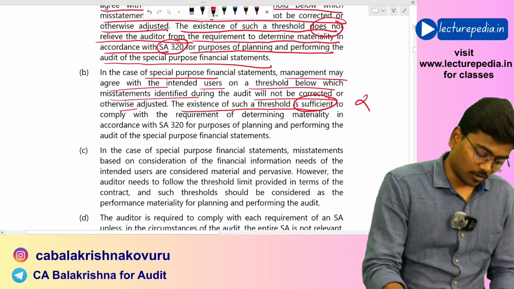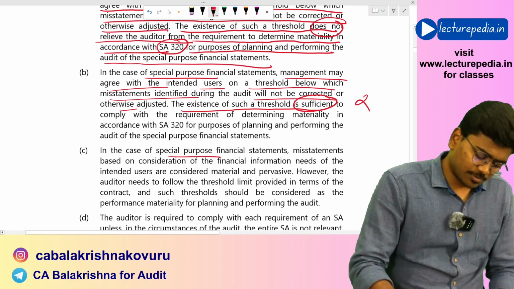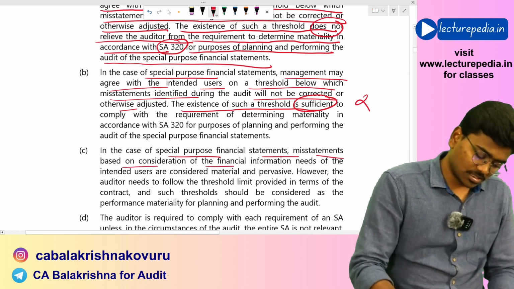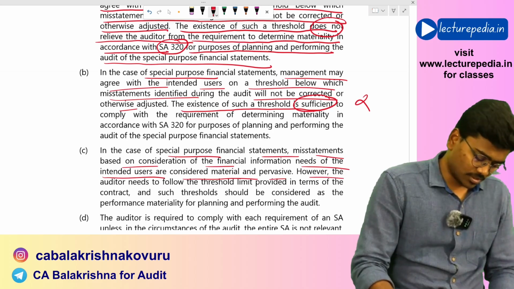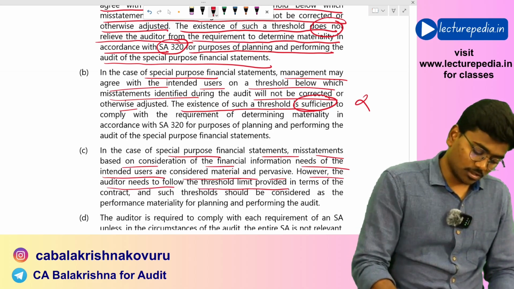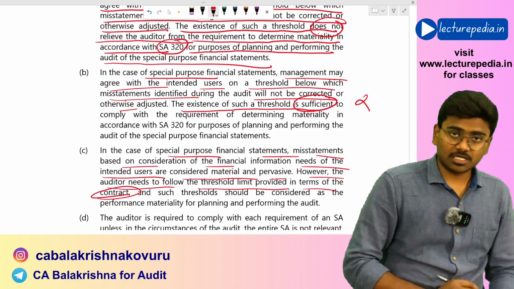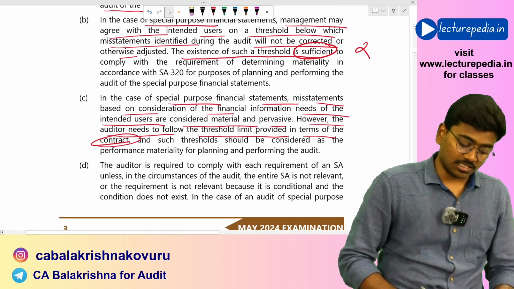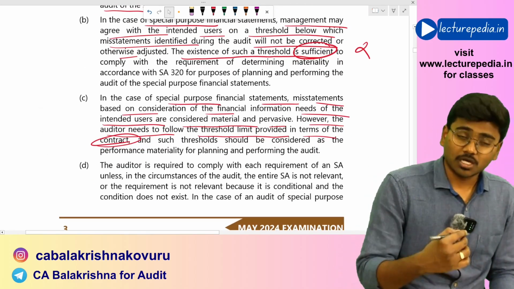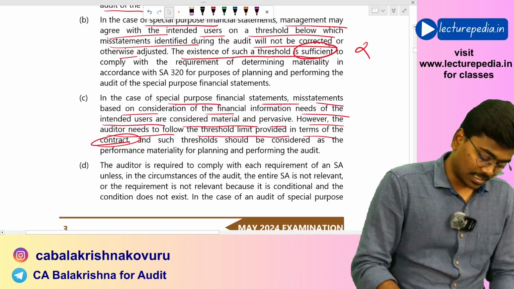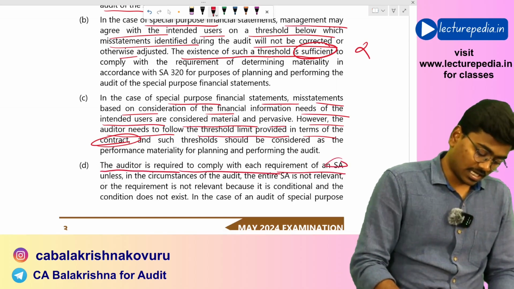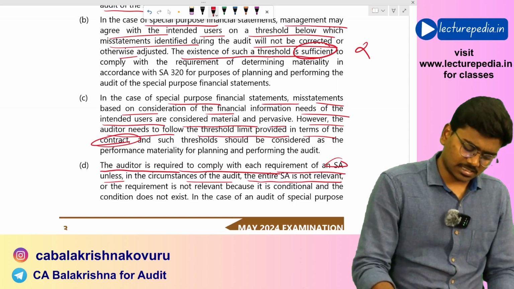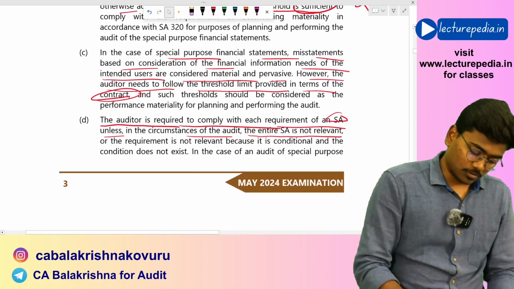So option B is wrong. In case of special purpose financial statements, misstatements based on consideration of needs of intended users are considered material and pervasive. However, the auditor needs to follow the threshold limit provided in terms of the contract. No, the auditor need not follow such a threshold. He has to determine his own materiality. Next, the auditor is required to comply with each requirement of SA unless in the circumstances of the audit the entire SA is not relevant. No.